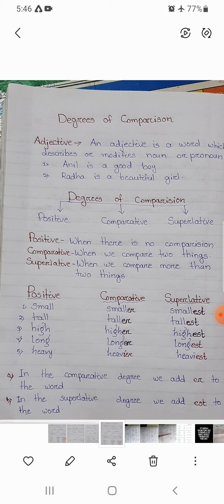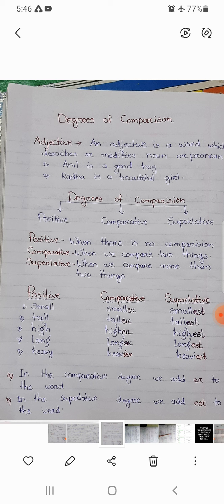The second sentence, Radha is a beautiful girl. In this sentence, what is the adjective here? Beautiful. And what is the noun here? Girl. So an adjective always comes before a noun. So in this sentence, girl is the noun and beautiful is the adjective.